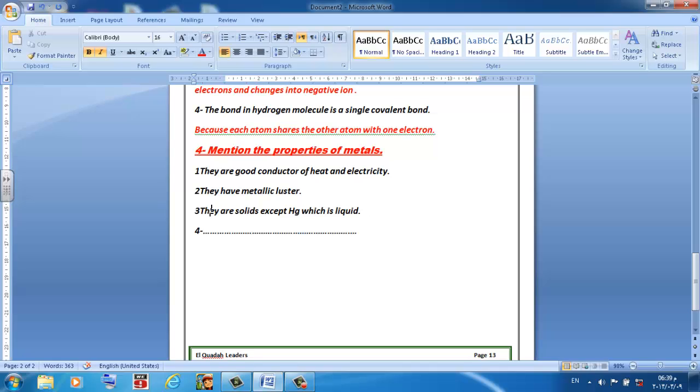They are good conductor of heat and electricity. They have metallic luster, or they are shiny. And you can write they are ductile.